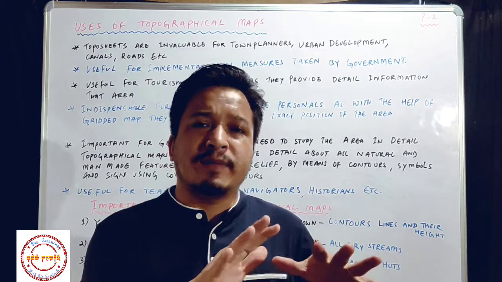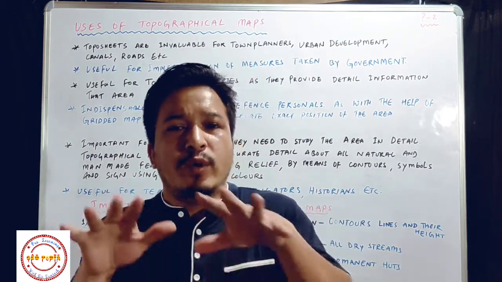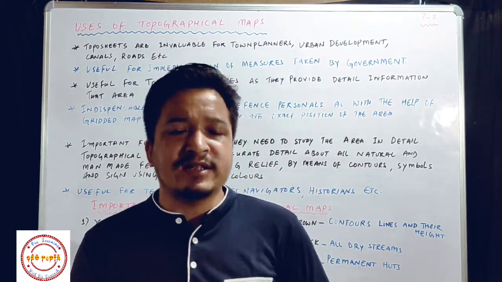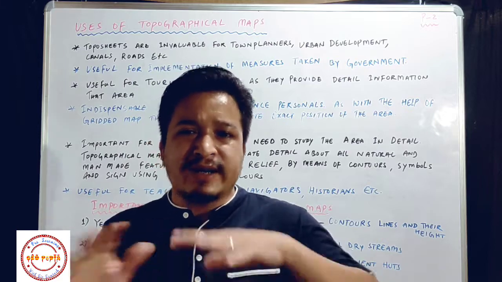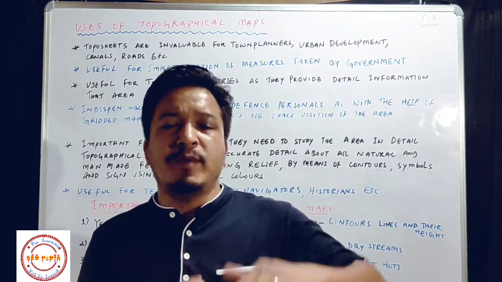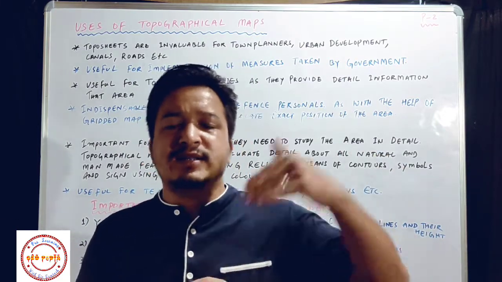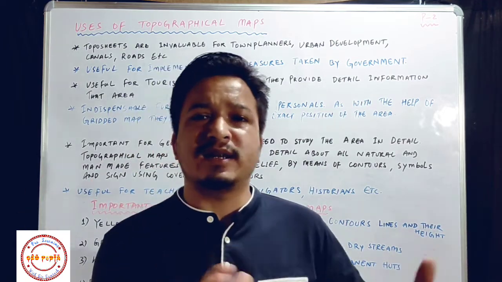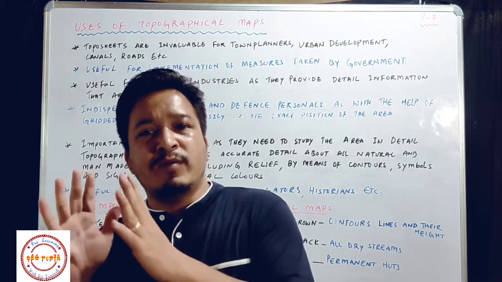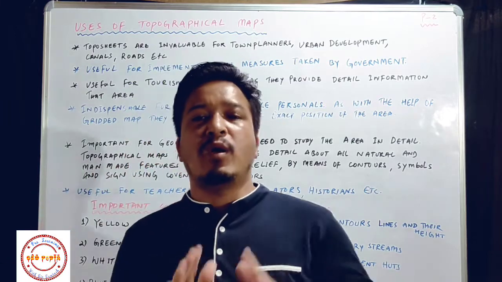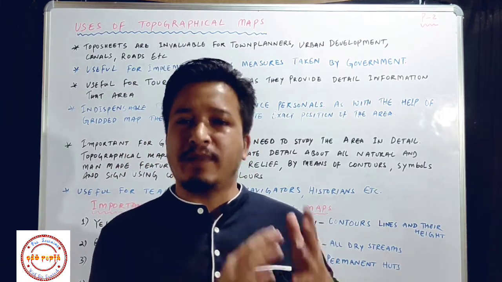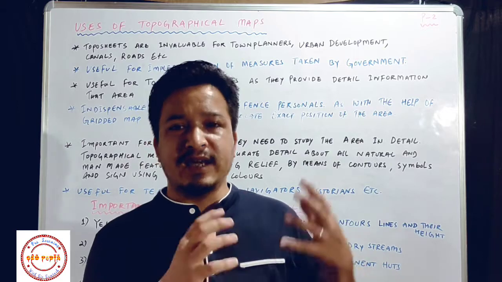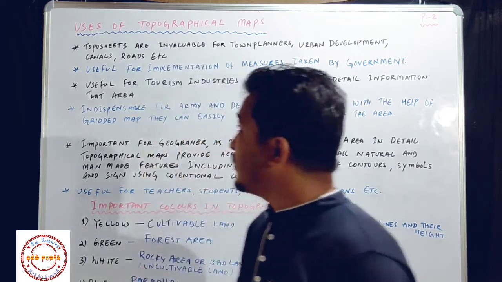With the help of topographical map, they will find out which place has a large number of population and what kind of settlements are there, how people are settled there, whether it is linear or scattered or clustered. So on the basis of information given on that map only, they will execute their plan and implement their schemes. Okay, so second point is finished.